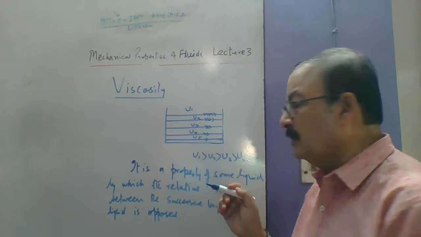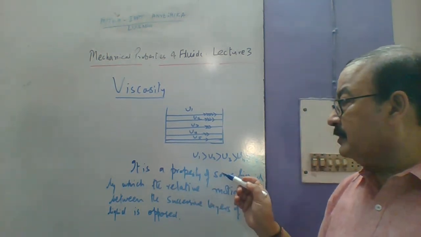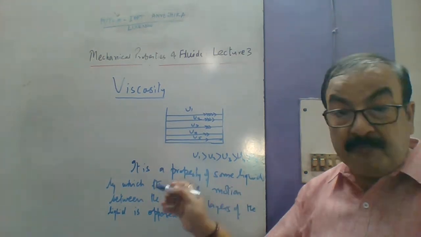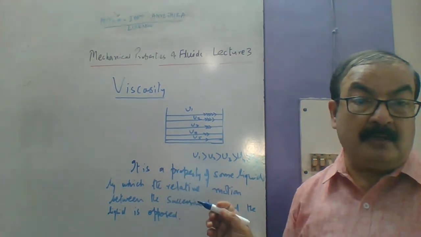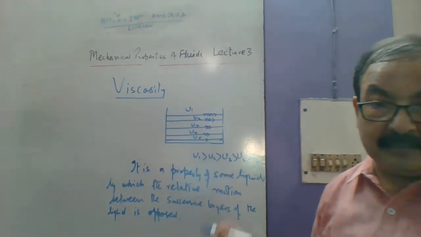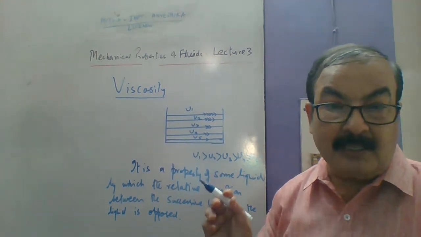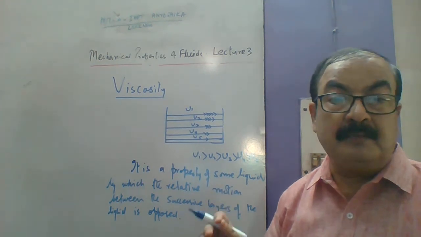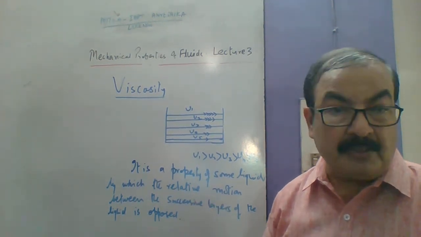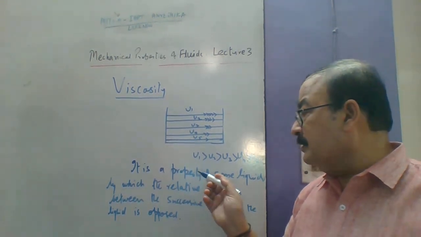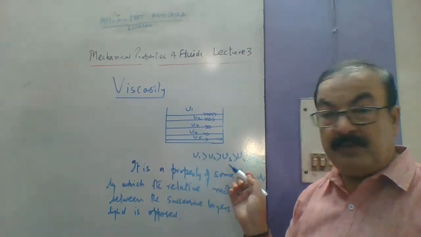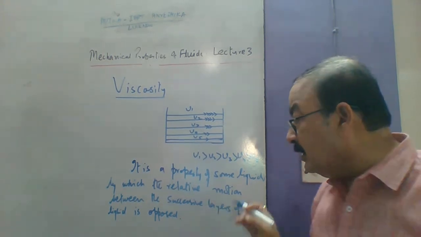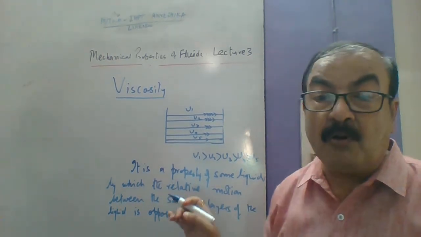Well, this is the general idea about the thing. It is a property of some liquids, by which all the liquids are not showing the same characteristic. Remember, only certain specific liquids, which we call viscous liquids, have this property, by which the relative motion between the successive layers of the liquid is opposed.